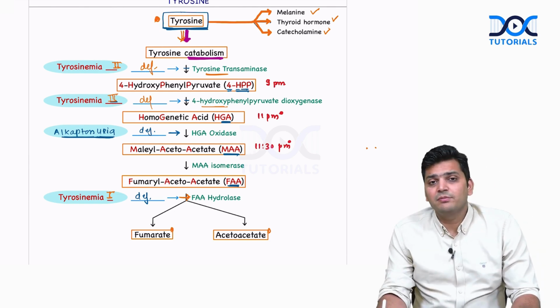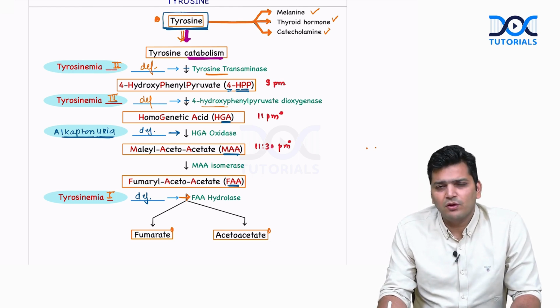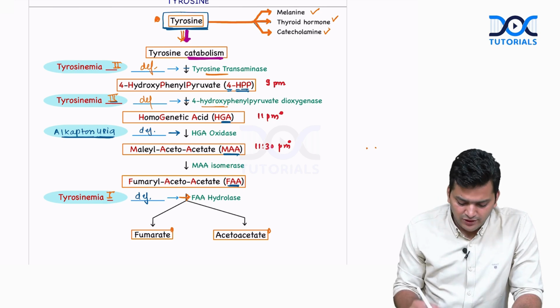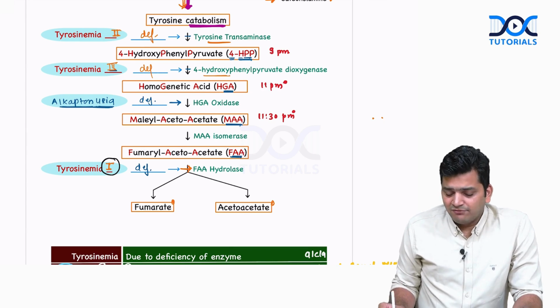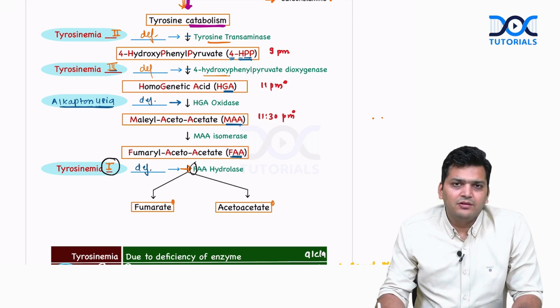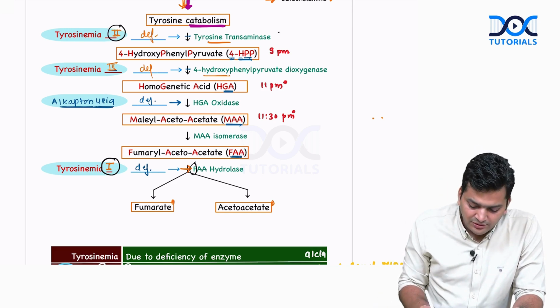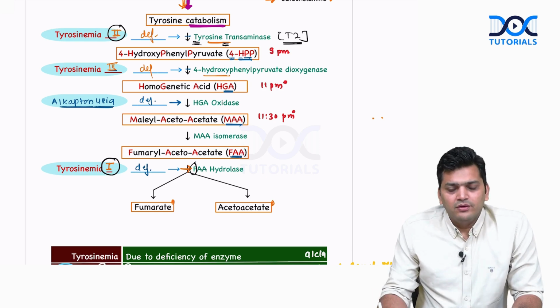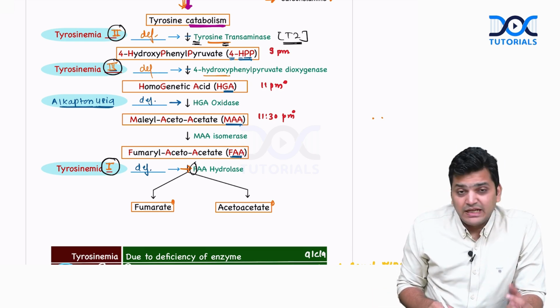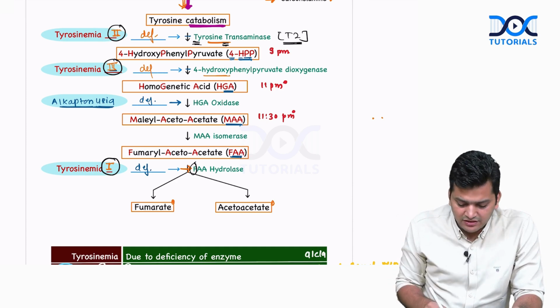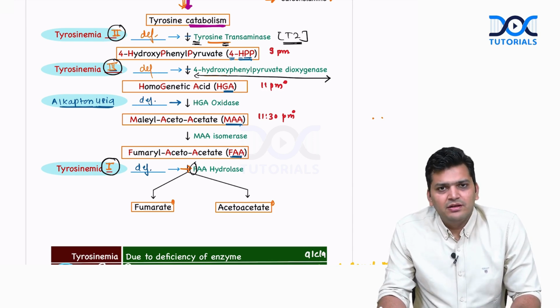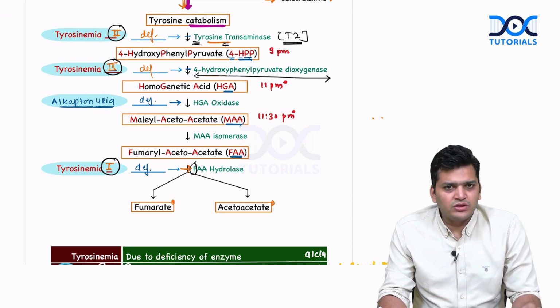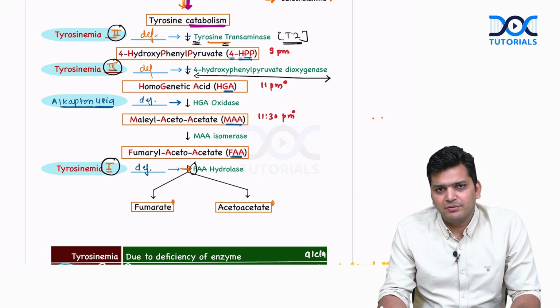So we should know that tyrosinemia type 1, 2, and 3 are due to deficiency of what? It is very easy to remember actually. See how we are going to remember. Type 1, or I can say type first, the enzyme will start with the letter F. Type 2, it is tyrosine transaminase, so you can remember T2, tyrosine transaminase T2. Type 3, the highest the number in tyrosinemia 1, 2, 3, the longest the enzyme, 4-hydroxyphenyl pyruvate deoxynase. So type first starts with the letter F, type 2 is T2, and type 3 is 4-HPP deoxynase.